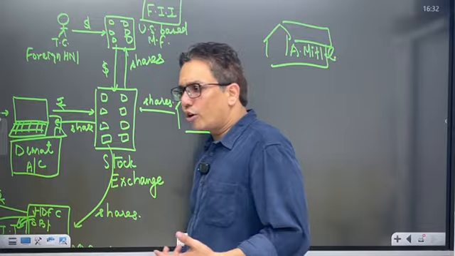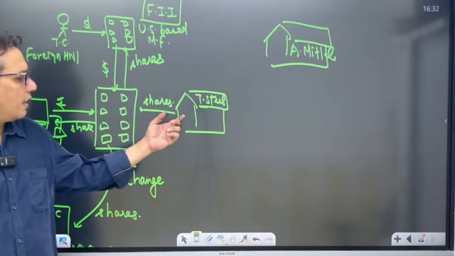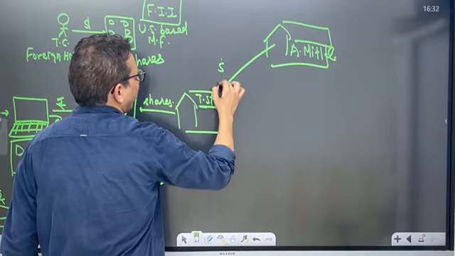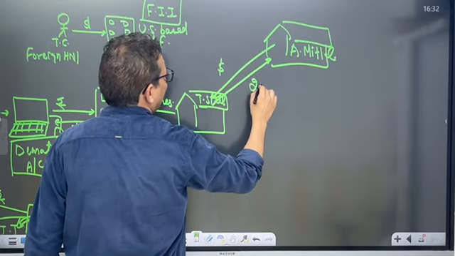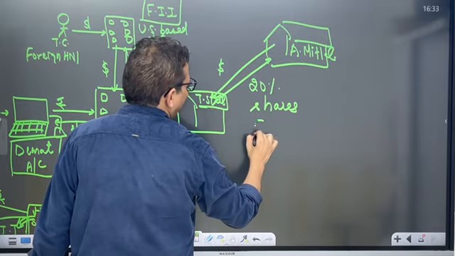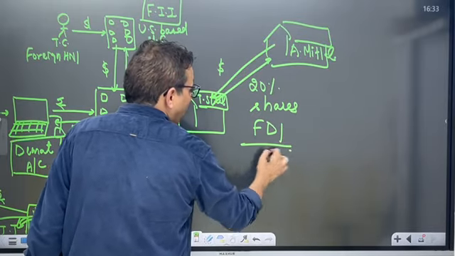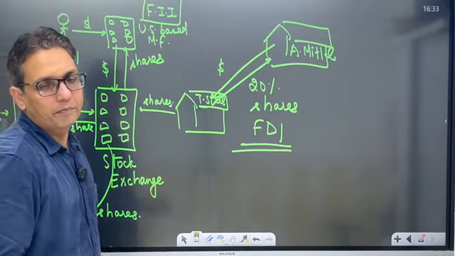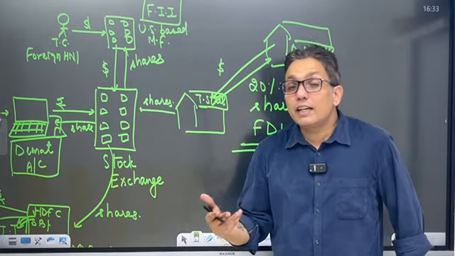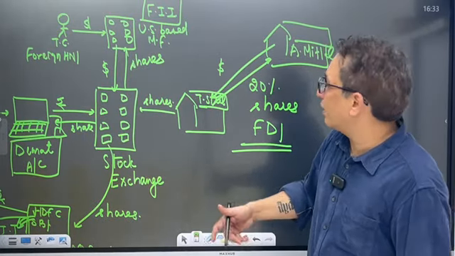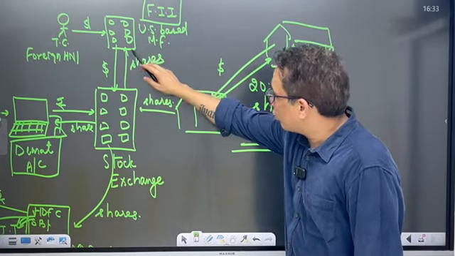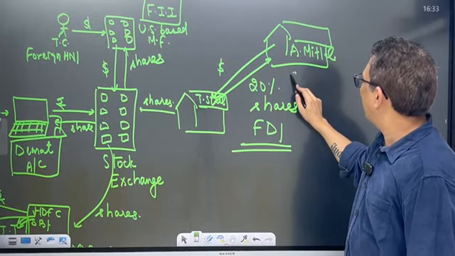If ArcelorMittal wants to buy a stake in Tata Steel, it will come directly to Tata Steel, give dollars and purchase say 20% shares, 15% shares. It will be FDI. This need not come through the stock market, right? All startups who got their funds in India didn't get money through the stock market. A foreign investor purchasing shares directly from a company, not coming through the stock market route, is hence called FDI.